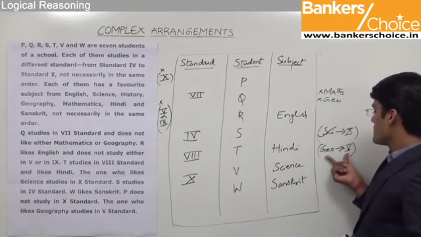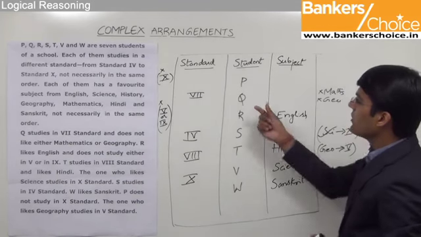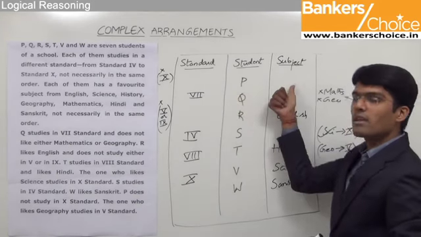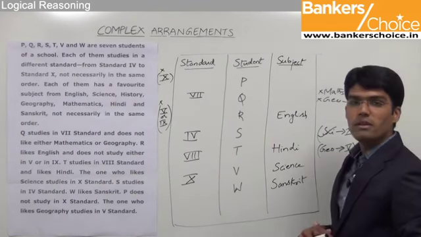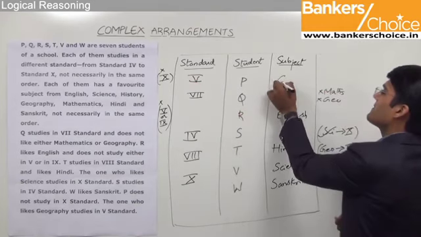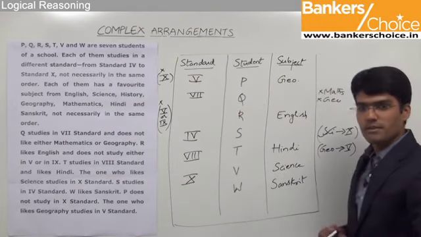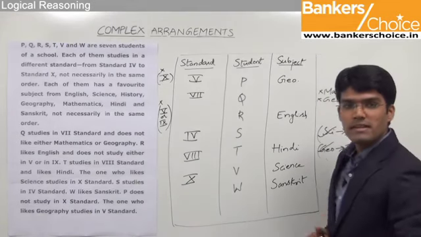The next point here is geography and 5th standard should go together. And now we know that the only person left out with both the columns vacant is P. So this geography and 5th standard should be for the student P. He studies in 5th standard and his favorite subject is geography. So even the second point has been used. Let us now try to fill the remaining gaps.